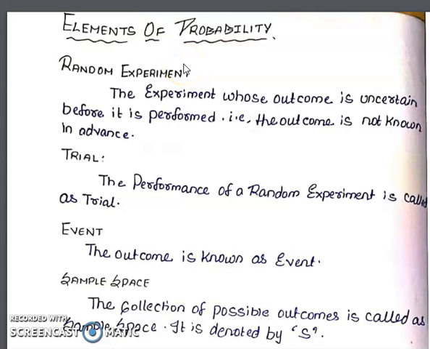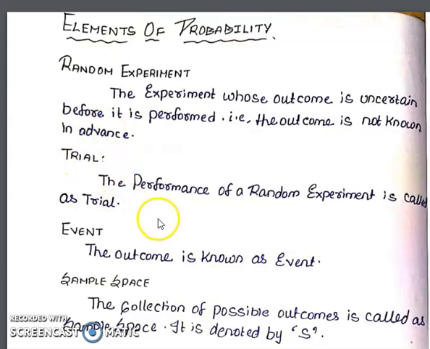Dear students, this session we are going to study about probability and random variables. So first we are going to talk about elements of probability. Now definitions. A random experiment: the experiment whose outcome is uncertain before it is performed. That is, the outcome is not known in advance.